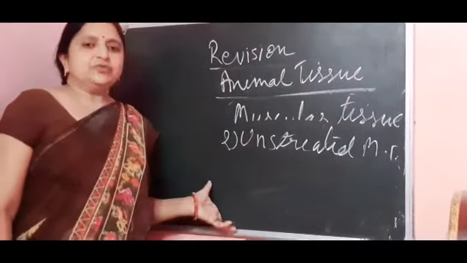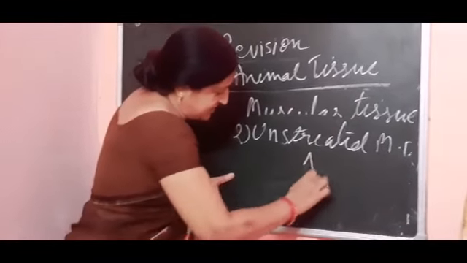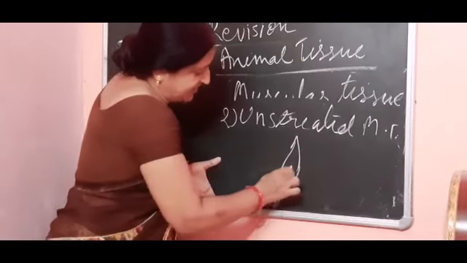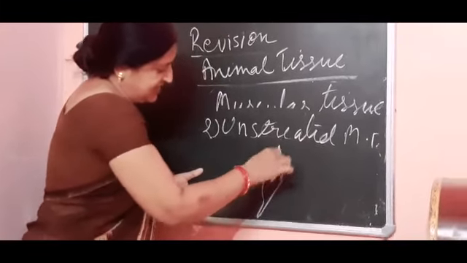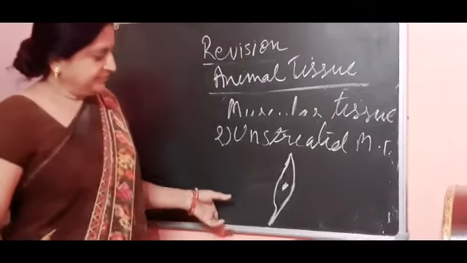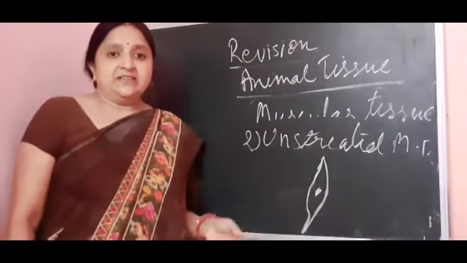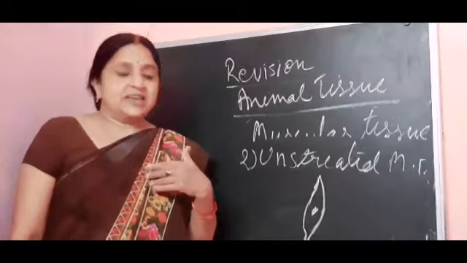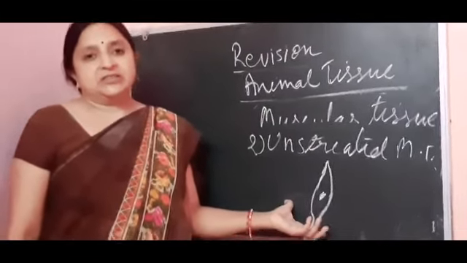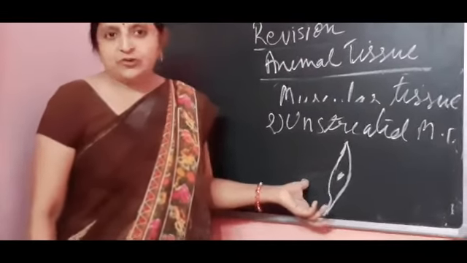Now the next is unstriated muscular tissue. Unstriated muscular tissues are made up of this type. The cells of this tissue have tapering ends, and they are uninucleated, meaning having a single nucleus. The cells of this tissue do not work on our desire; they work on the basis of their own desire. The cells of the stomach and intestines are made up of this type of cells.